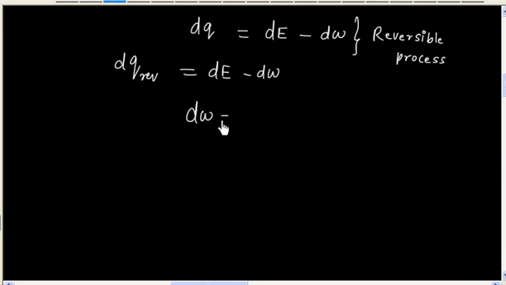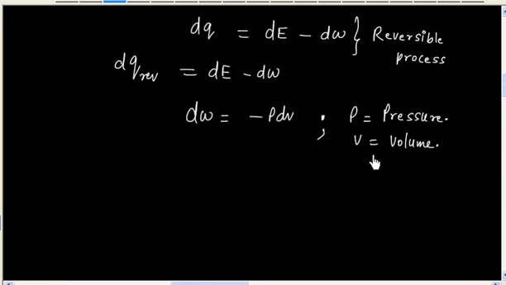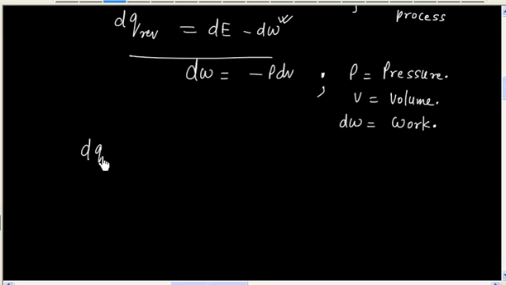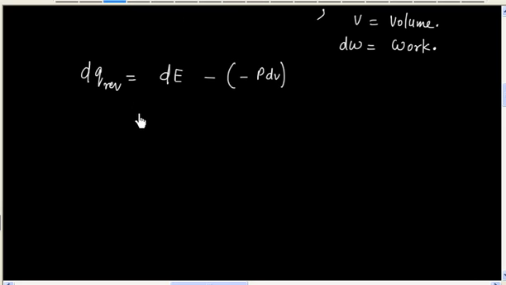And dW is nothing but minus P dV, where P is the pressure and V denotes volume, and dW denotes work. So we can plug the value of dW in this expression. So we will have dQ reversible is equal to dE minus of minus P dV. So dQ reversible becomes dE plus P dV.